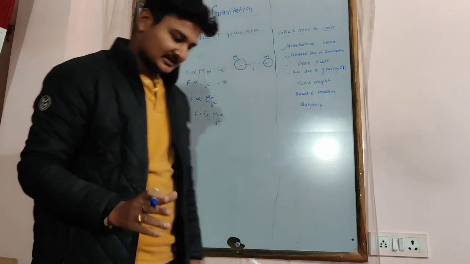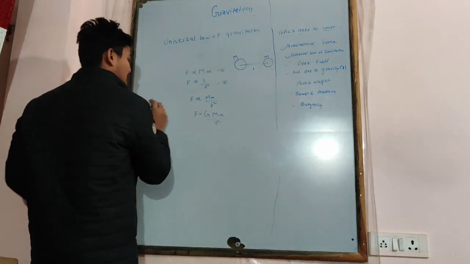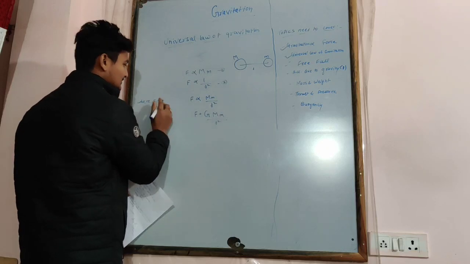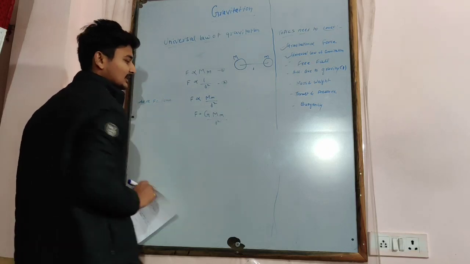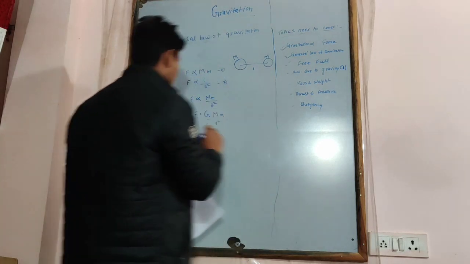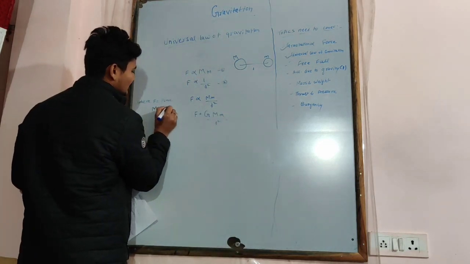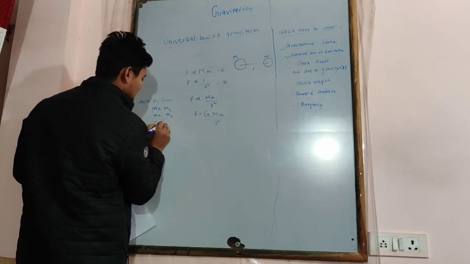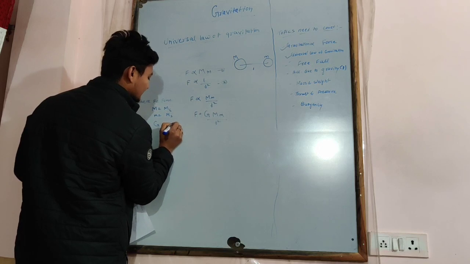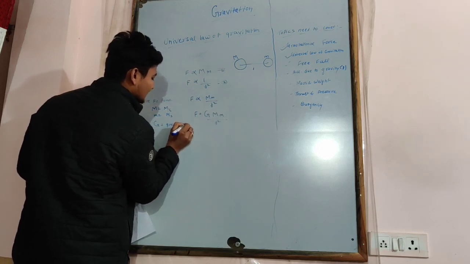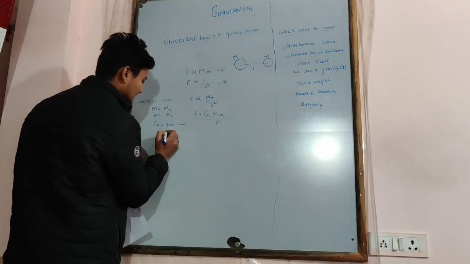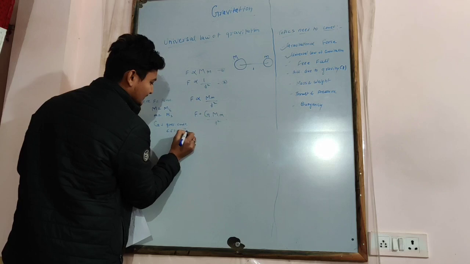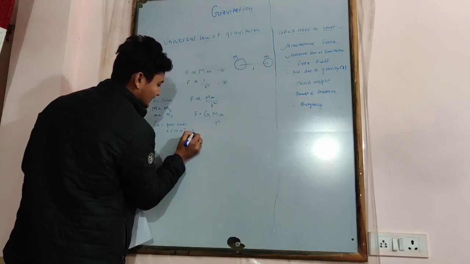Here F is the force of attraction, M is the mass of the bigger object, small m is the mass of the smaller object, and G is the gravitation constant. It is a constant and its value is fixed: 6.67 into 10 to the power minus 11 Newton meter square per kg.